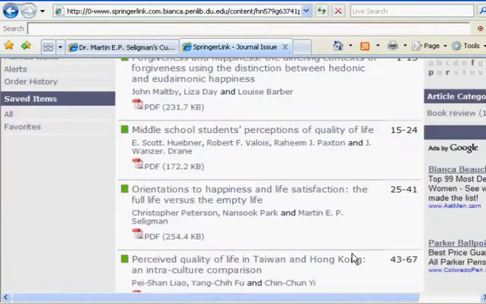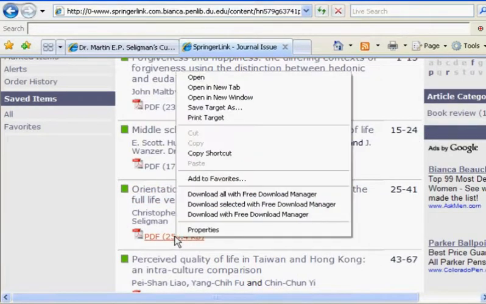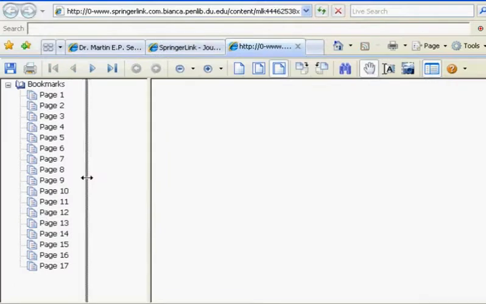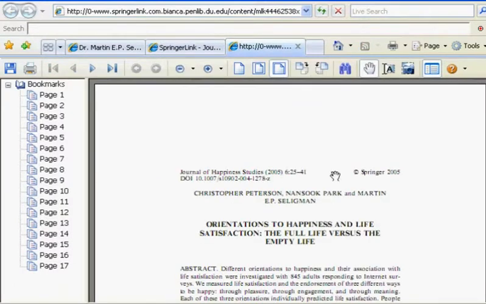Waiting for it to load. Okay, comes up with our table of contents. As I recall, it's on page 25. So we're going to load up the PDF in a new tab, just so I can keep track of it. PDF's the best way to go as opposed to the web. So here's this PDF that comes up. Let me move that over there.